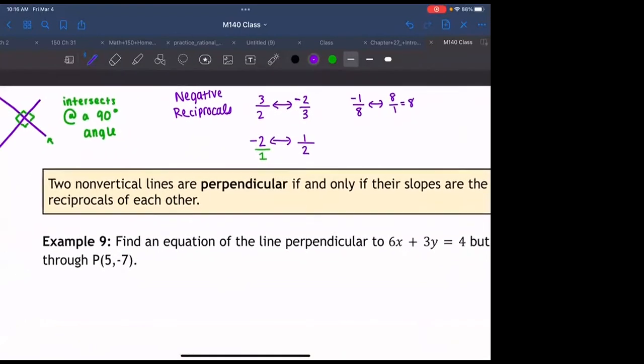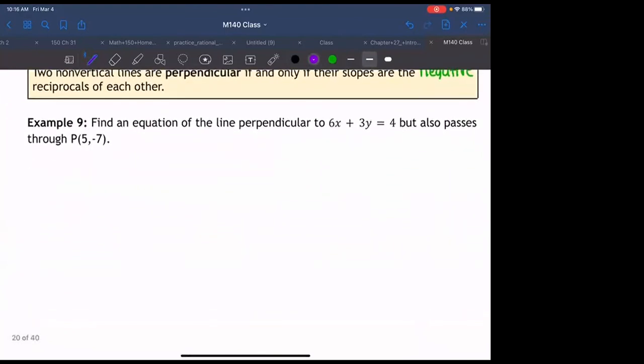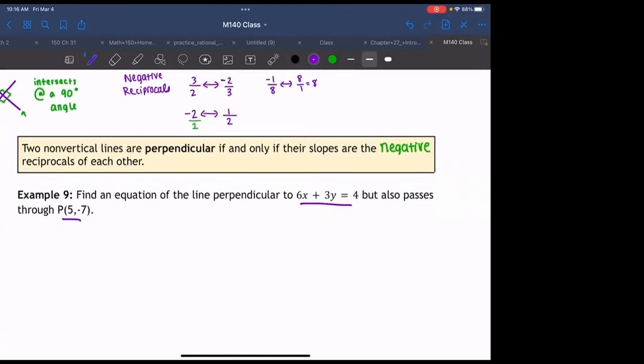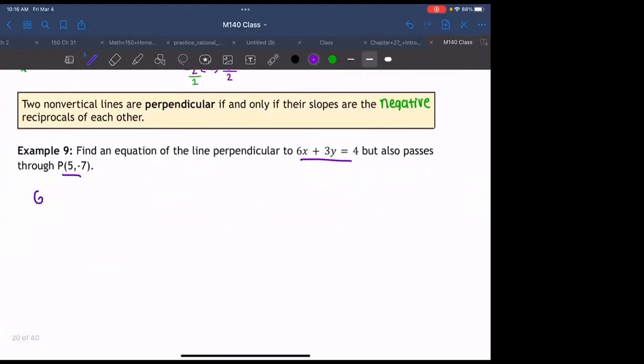Okay, so let's take a look at example 9. Let's put this into perspective here. We are asked to find an equation of the line that's perpendicular to this old equation, and it also passes through this new point. So we are going to do the same thing that we did with the last equation with parallel lines, but we're going to do a little extra step at a specific point. So let's still start with our old equation, 6x plus 3y equals 4.